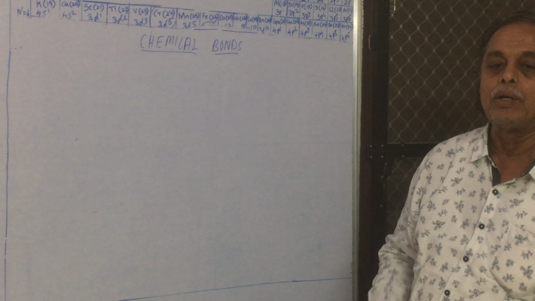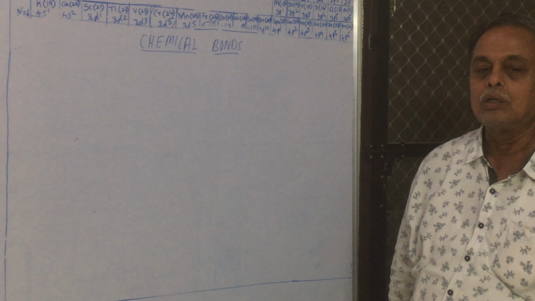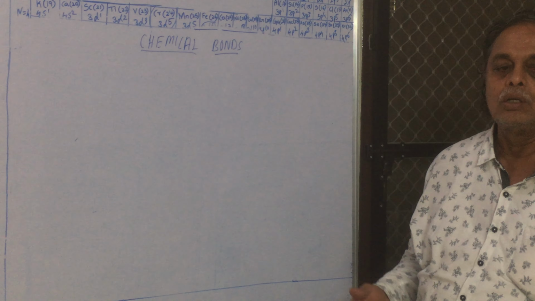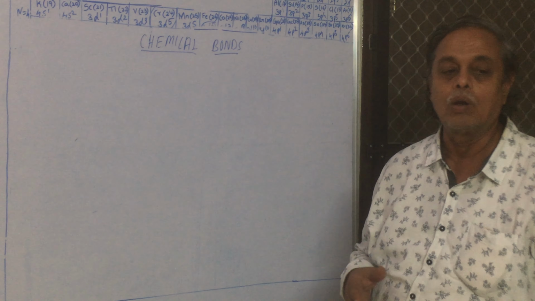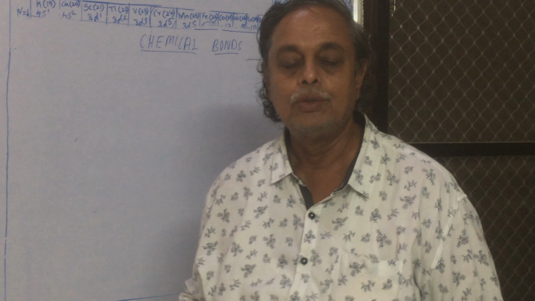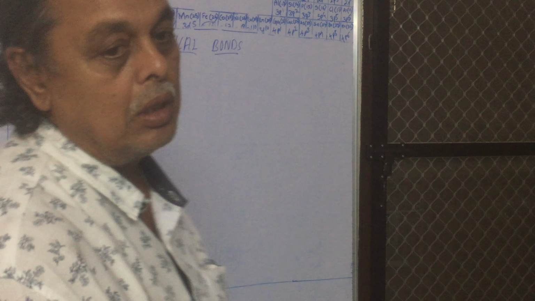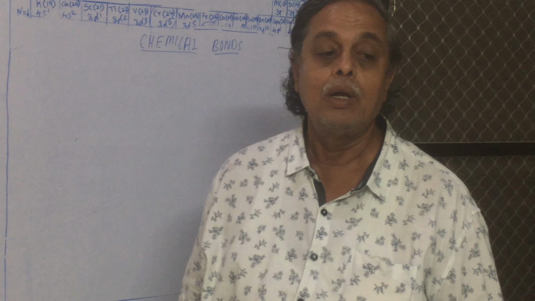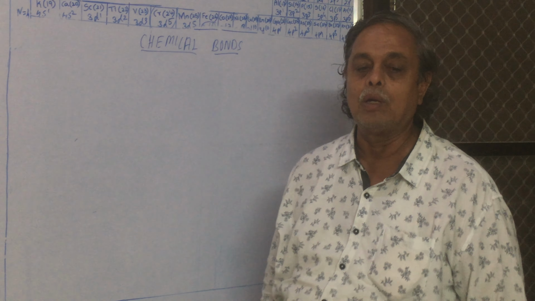A bond is a link between two objects, two persons, or anything. Bonding is tying something to something. How many types of bonds are there? In chemistry, there are three types of bonds: ionic bond, covalent bond, and metallic bond. We need not discuss the metallic bond.